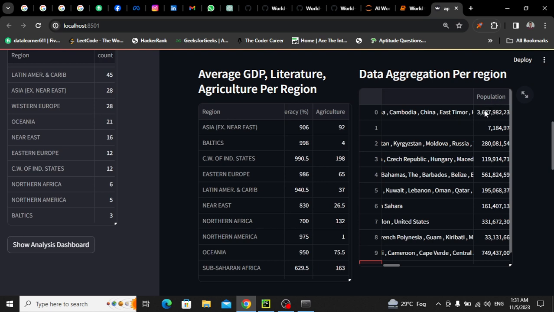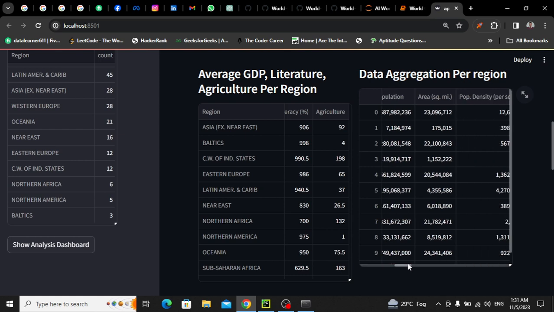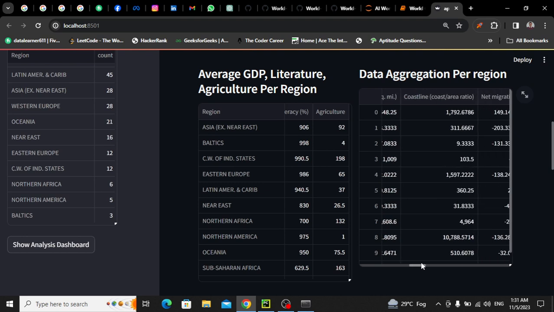And the overall population of Asia is this. As you can see, we have a lot of countries, and China, India, Pakistan have a lot of population. So a lot of countries like Japan, Korea, so here the population will also be higher. After that, the area: total Asia area is this in square, and population density and coastline. So definitely Asia has many countries that have a coastline, like oceans. Okay, so here again it is higher.